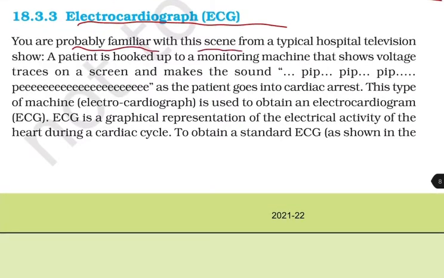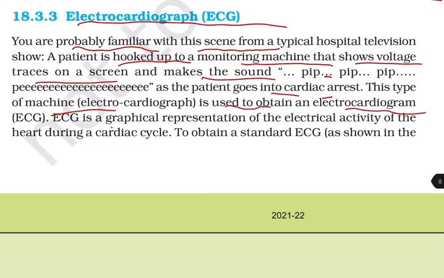You are probably familiar with the scene from a typical hospital television show. A patient is hooked up to a monitoring machine that shows traces on a screen and makes the sound beep, beep, beep, beep as the patient goes into cardiac arrest. This type of machine, that is electrocardiograph, is used to obtain an electrocardiogram, that is ECG. ECG is a graphical representation of the electrical activity of the heart during a cardiac cycle.